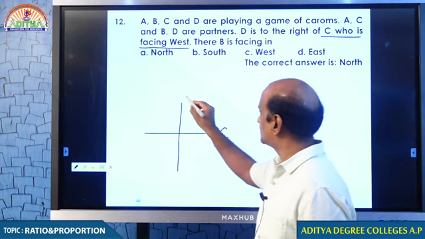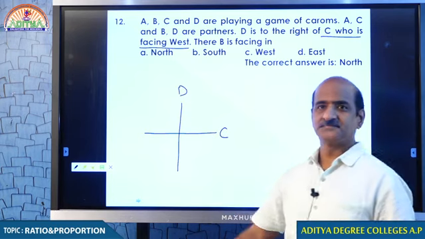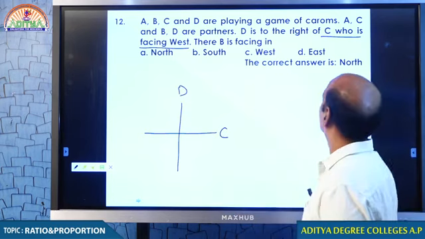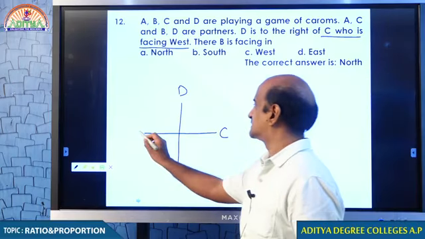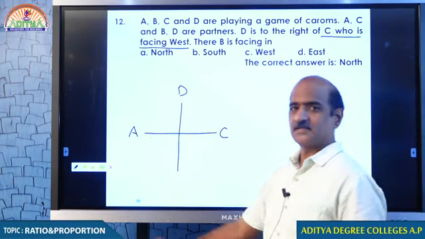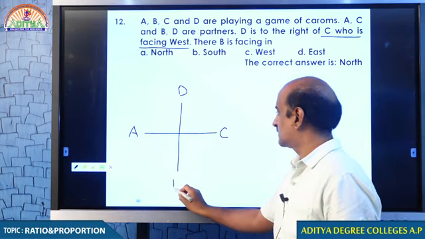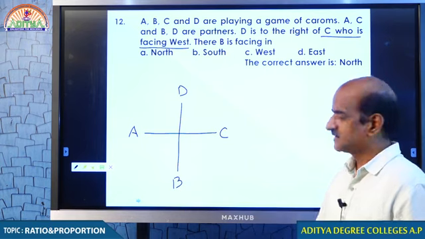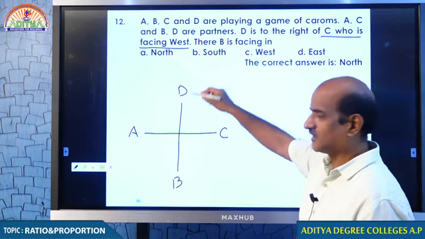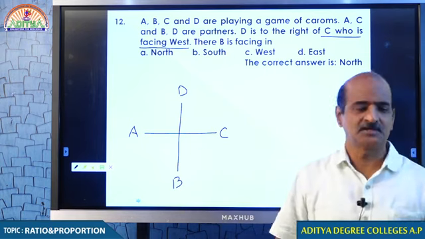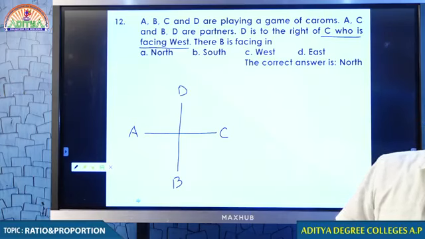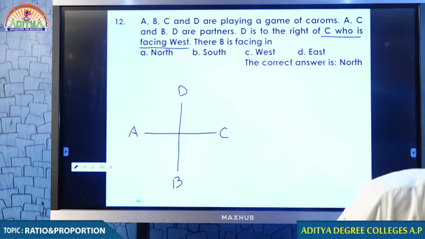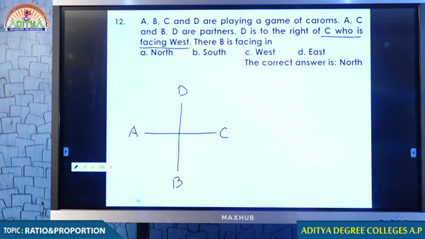And on the right side of C you have D. Who are the partners? A and C are partners, therefore A and C should be like this. B and D are partners, they should be like this. Therefore, B is facing north. Students, am I clear to you?